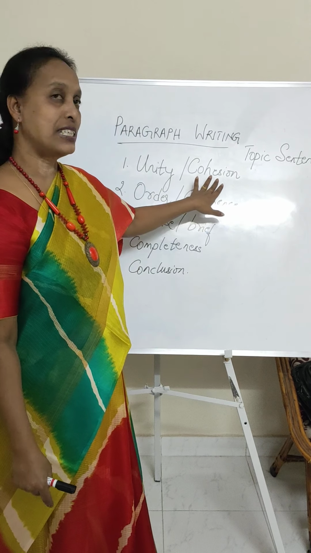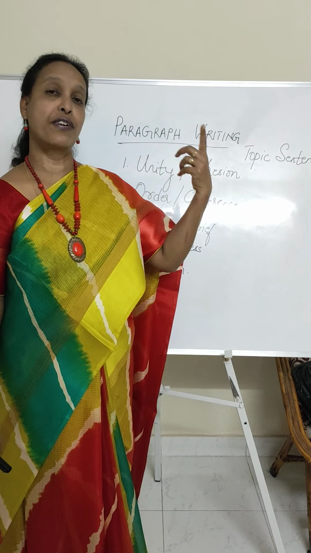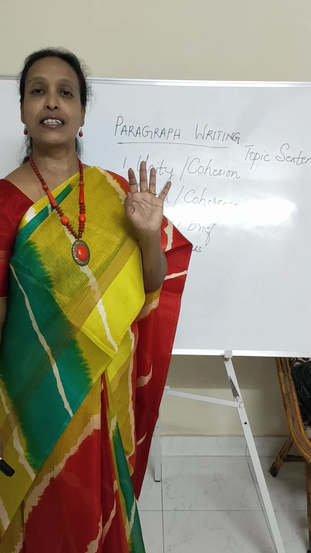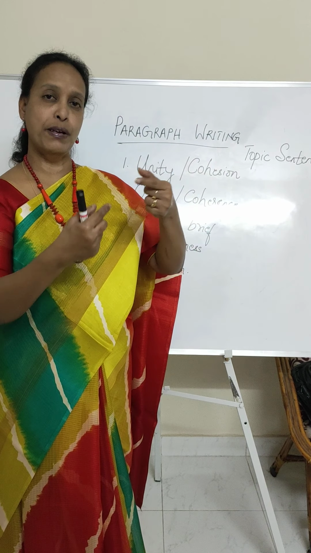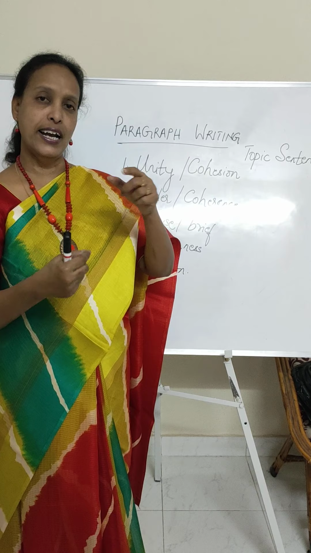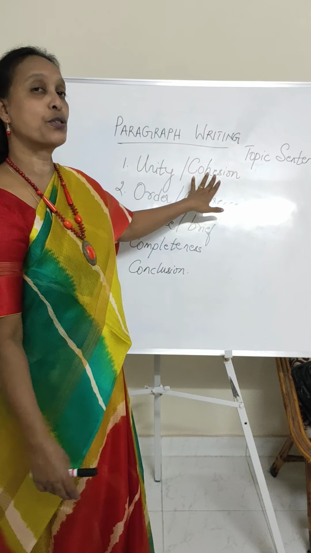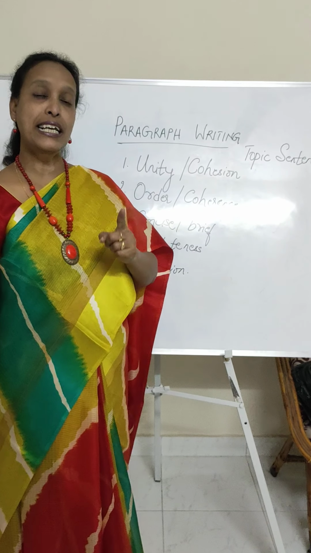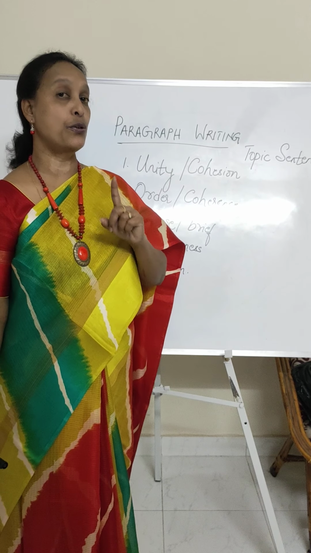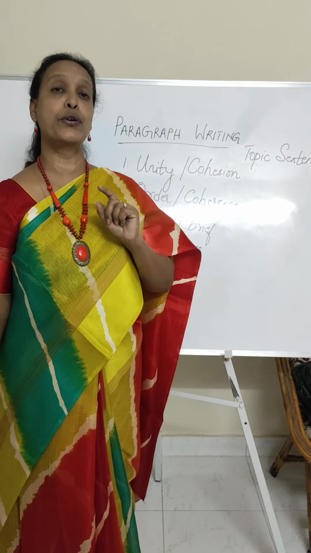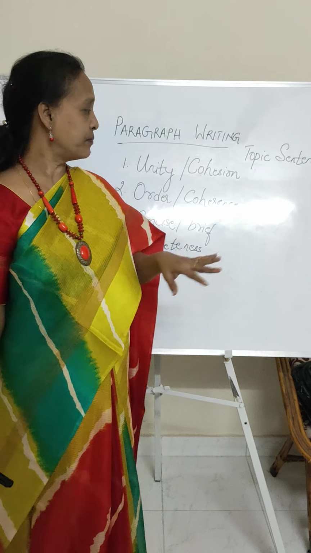So you should see that there is unity from the first sentence to the tenth sentence in your paragraph. The first sentence should be connected to the second, to the third. It should be in the form of a chain. They are all connected. So see that there is cohesion or unity in what you write, in the topic that you are writing your paragraph about.